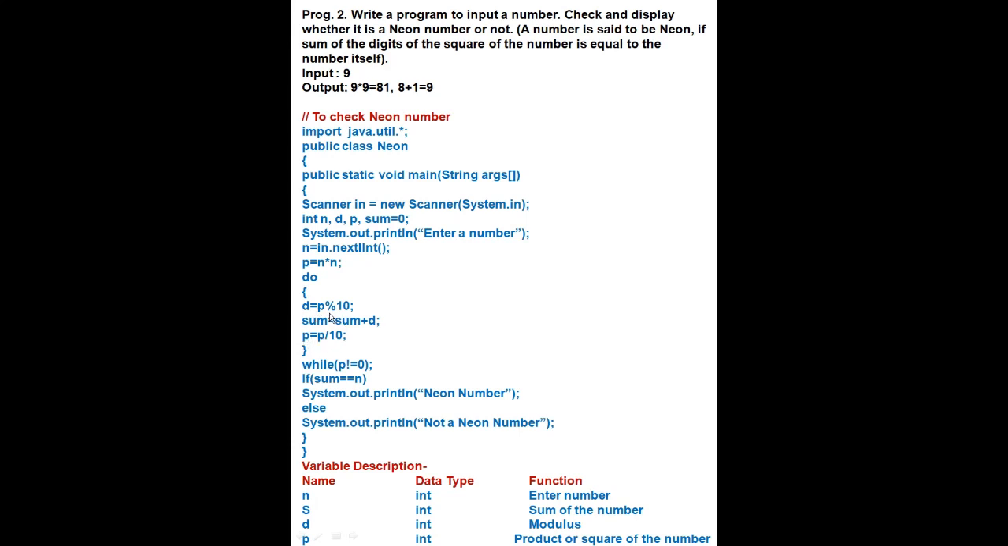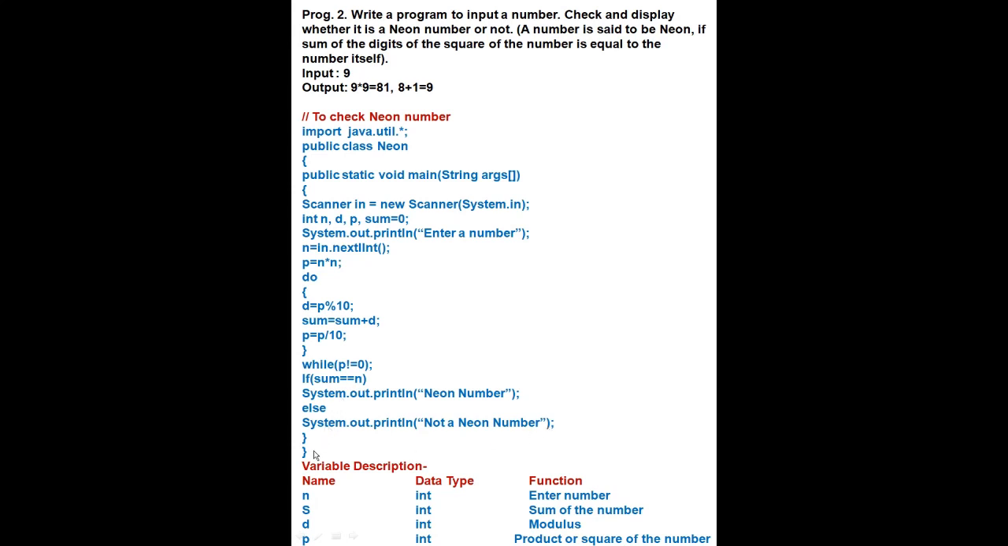Then p. Now we will divide the product which we found as the square by 10. Sum is equal to sum plus d. Then p is equal to p divided by 10 for the quotient. Curly bracket close. The same condition: while p is not equal to 0, meaning square is not equal to 0. If sum equals number, if the sum is equal to the entered number, then print neon number, otherwise it will print not a neon number.